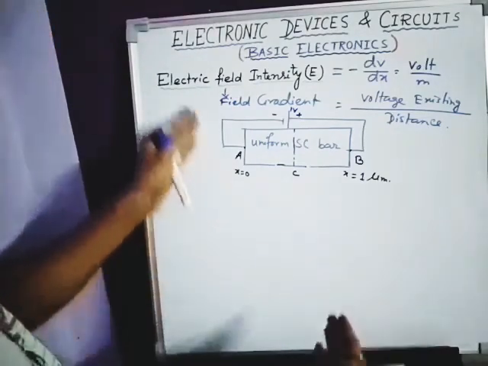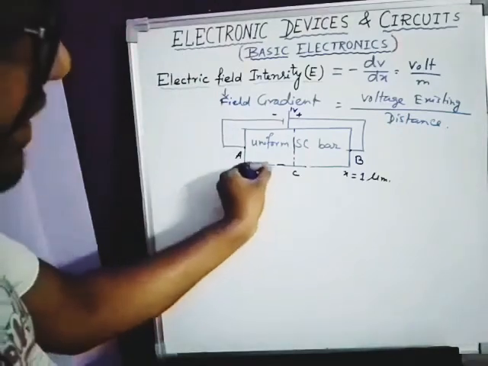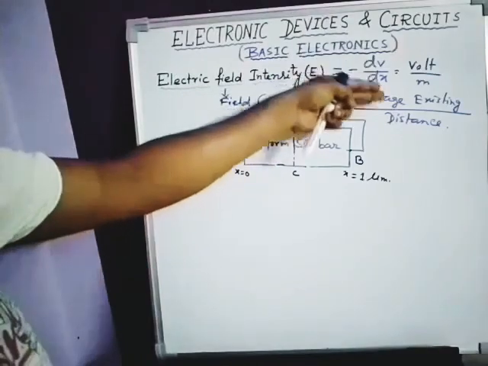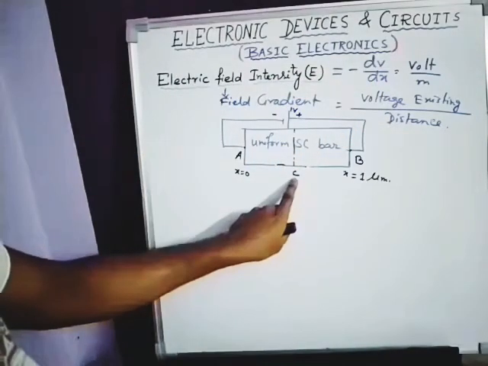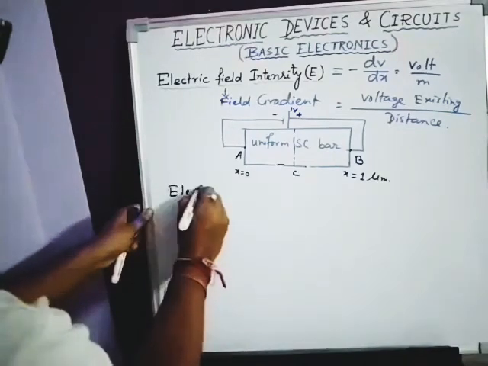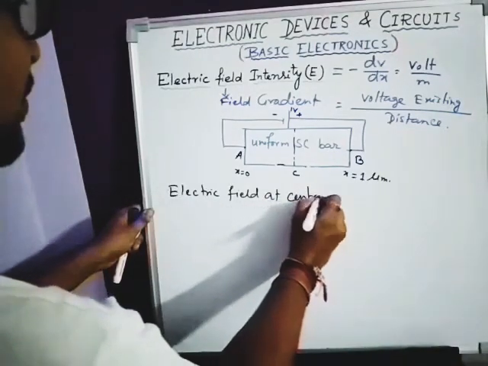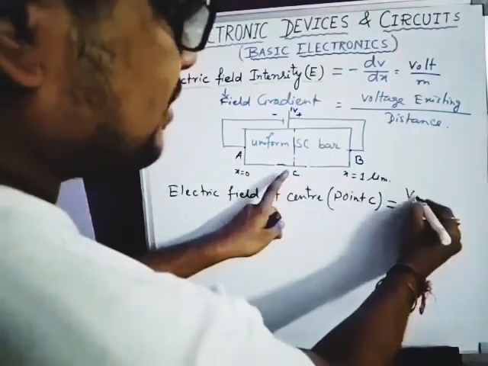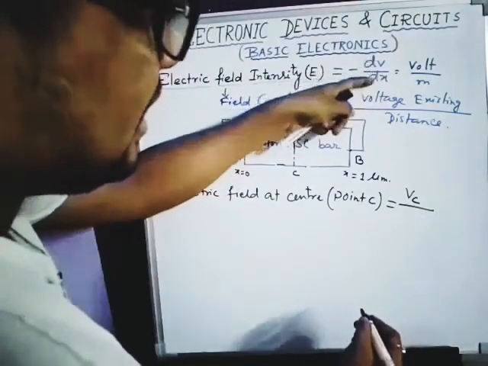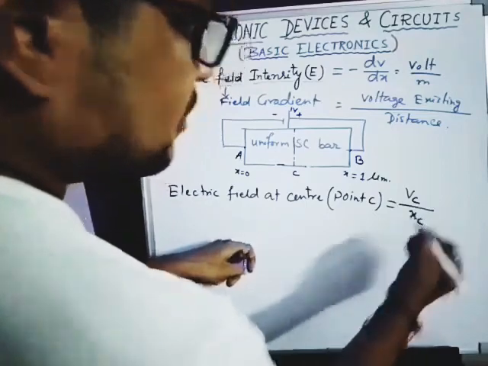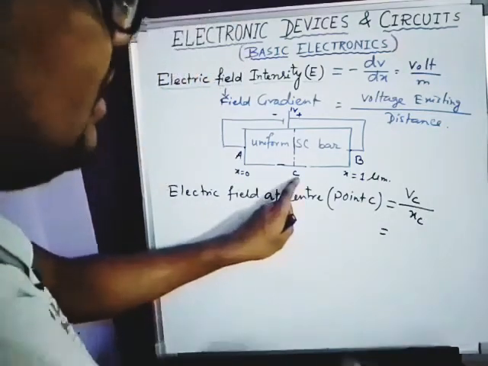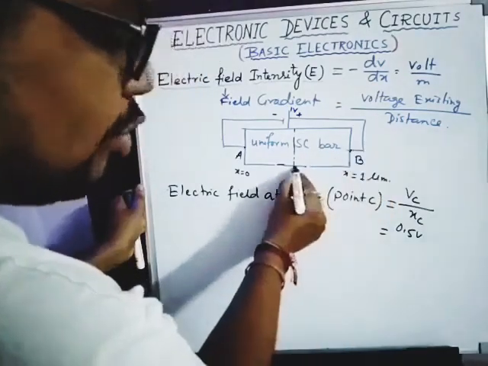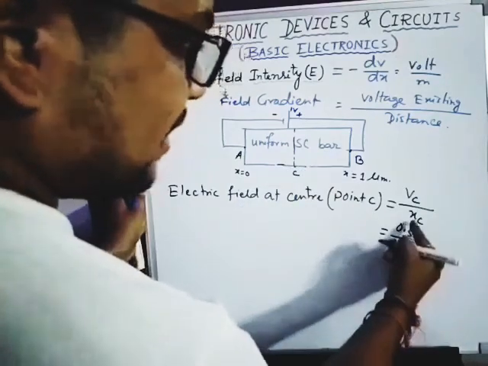Now I want to calculate the field gradient or electric field intensity at each and every point of the semiconductor bar. How to calculate? The normal formula is voltage existing by distance. First I will calculate at point C. The electric field at the center, at point C, equals the voltage existing at point C, I am writing VC, because V by X, so can I write VC by XC? The voltage existing at point C is 0.5 volt. Why 0.5? Potential here is 1 volt, here it will be 0.5 volt, so it is 0.5 volt divided by XC.